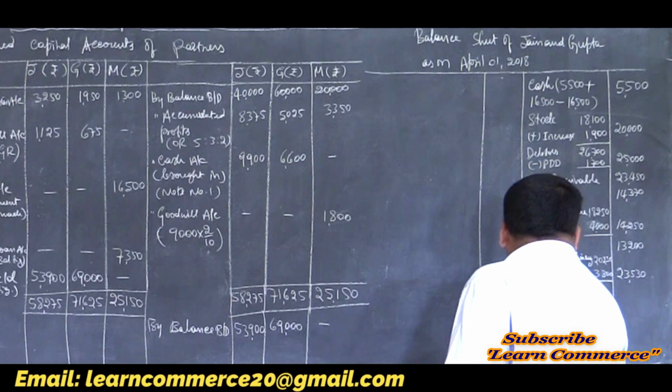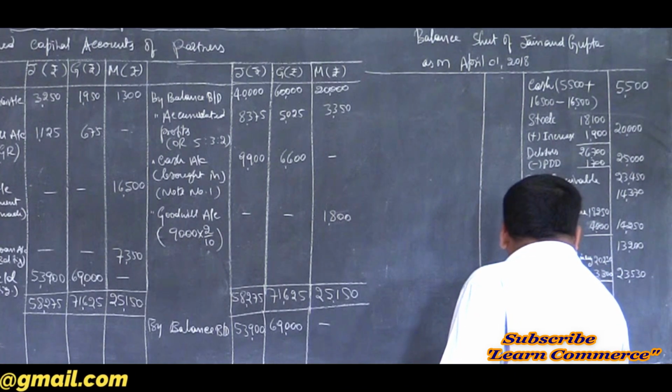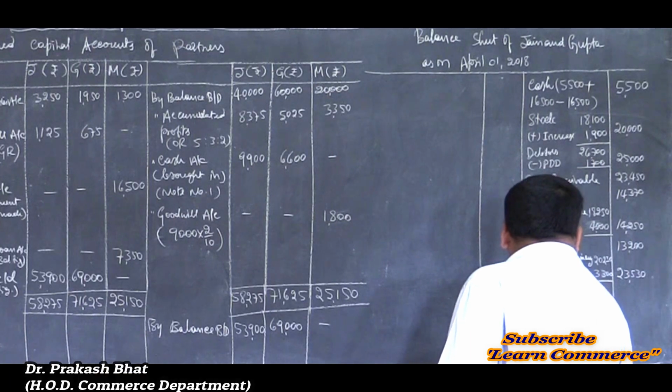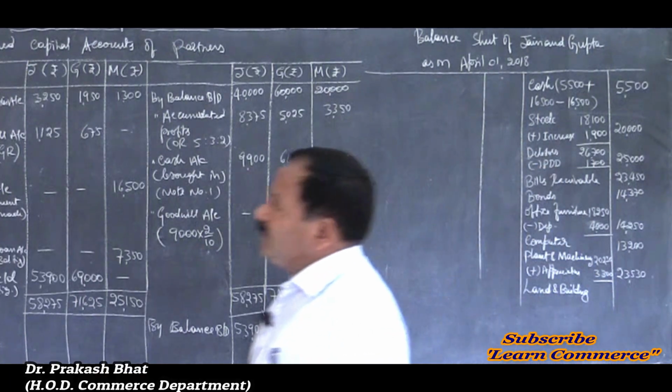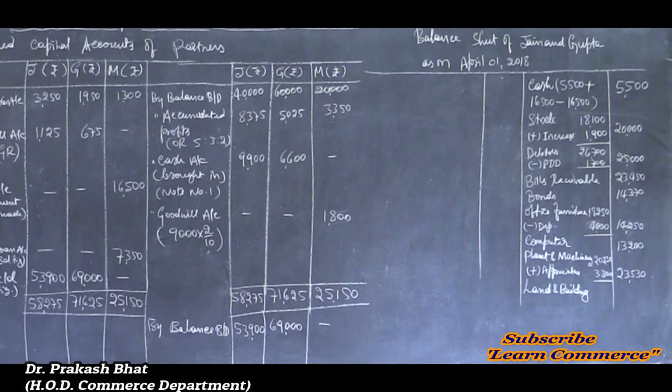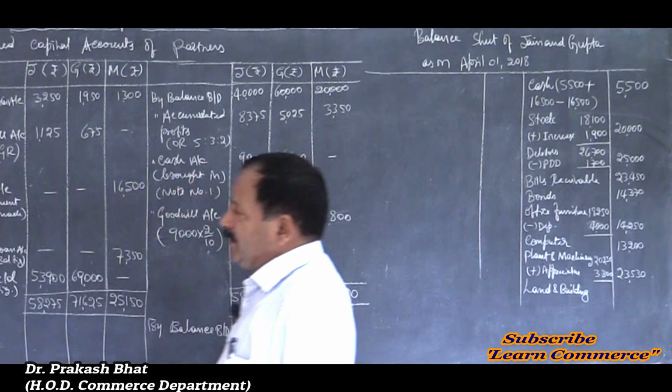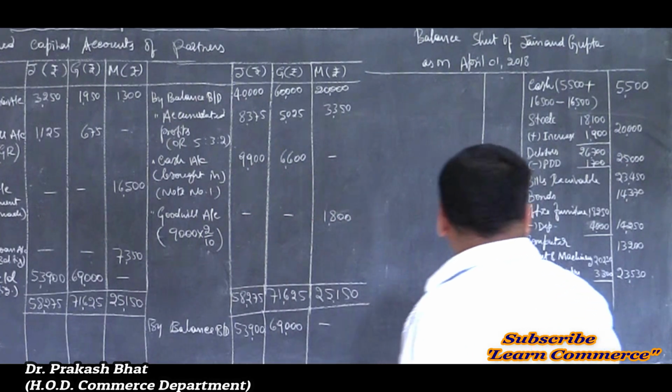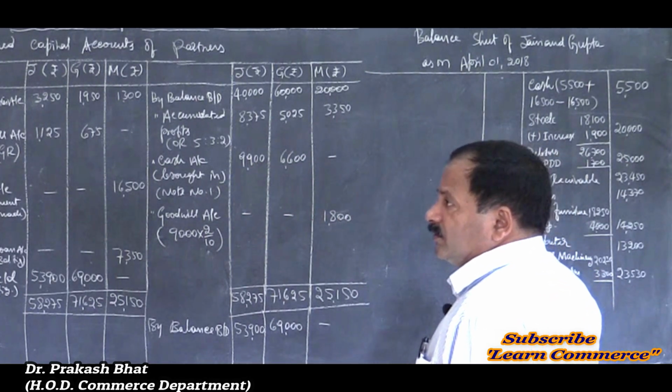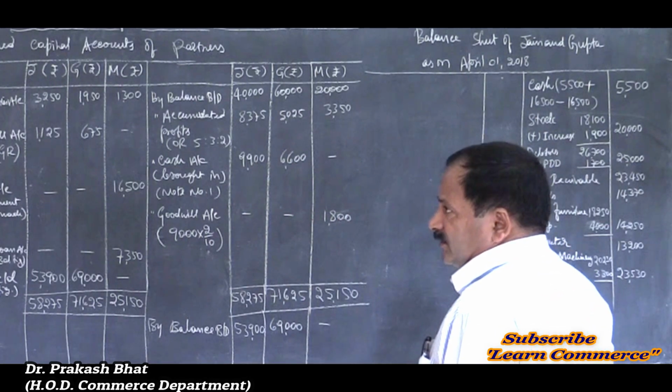Land and buildings. Is there any change? Refer to your revaluation account. Yes, there is a change. There is depreciation, isn't it? So it was 26,000. Now it is reduced to 20,000. Correct.